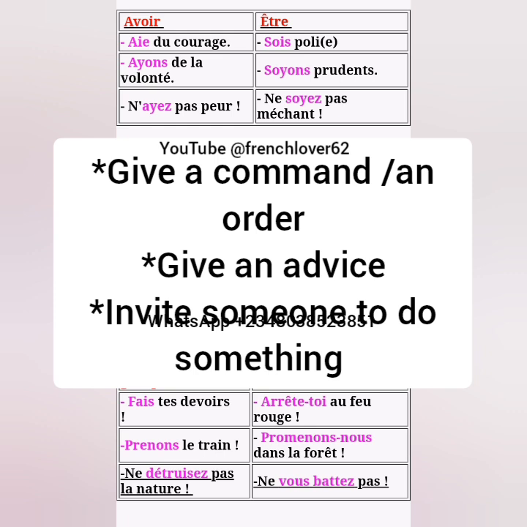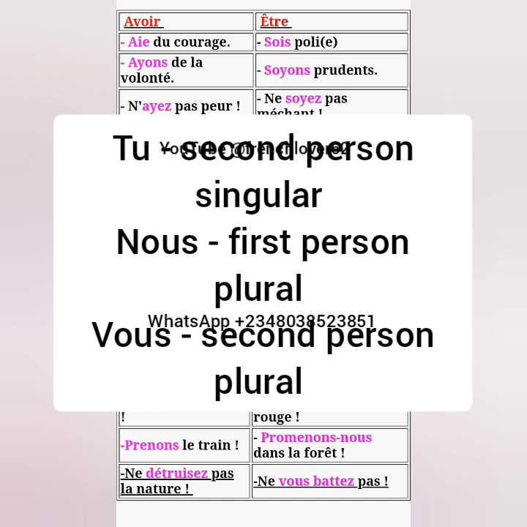Now, imperative is simple compared to other verbs. Why? Because it's conjugated only in three persons. It's conjugated in the second person singular, that's the tu form. It's conjugated in the first person plural, nous. It's conjugated in the second person plural, that is vous. So, the tu, nous, and vous. Second person singular, first person plural, second person plural. That is how you conjugate it.